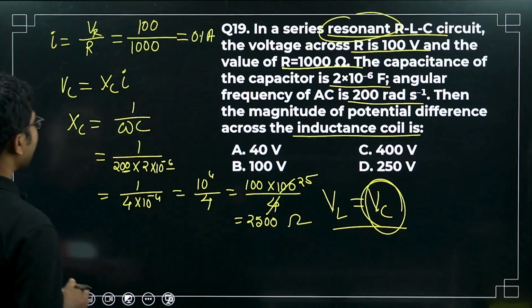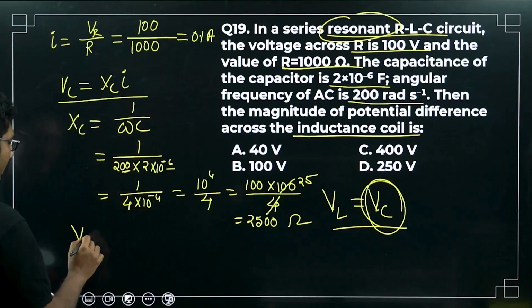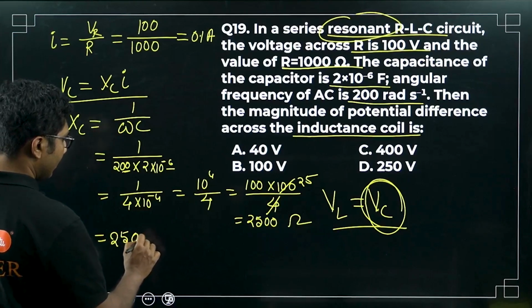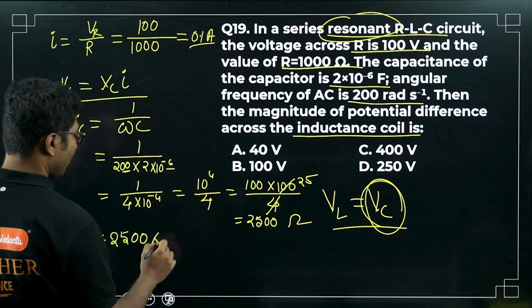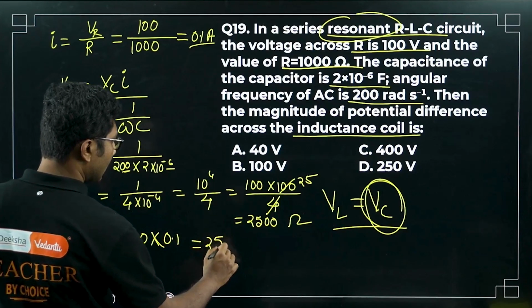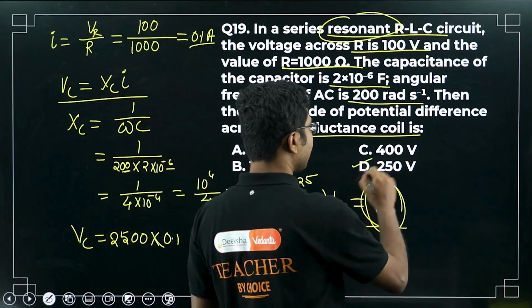So VC equals 2500 times the current 0.1 ampere, that is 250 volt. So 250 volts is the answer for this question.